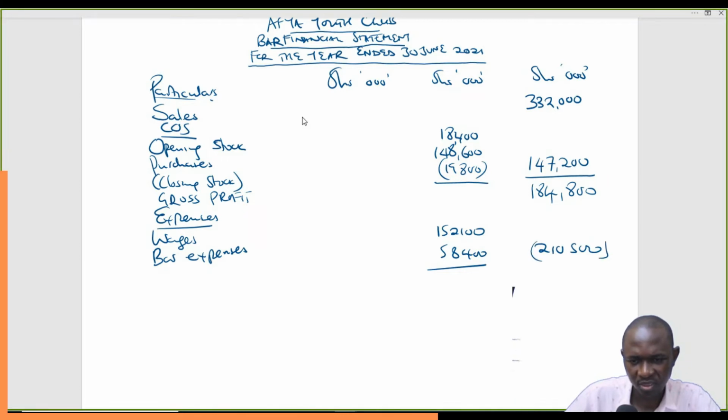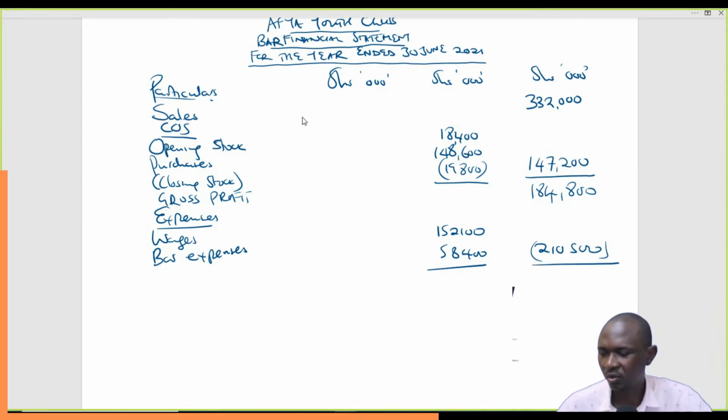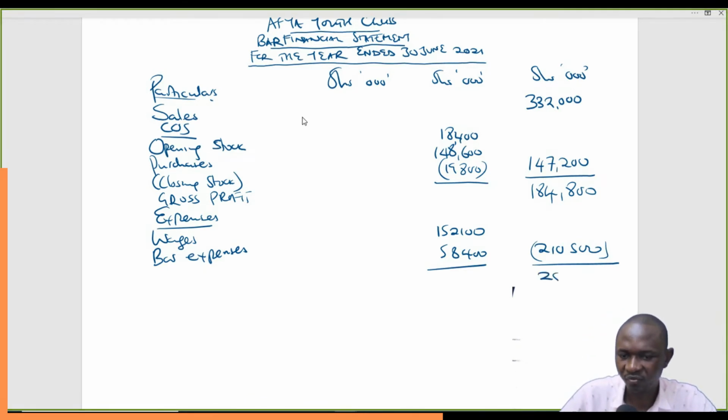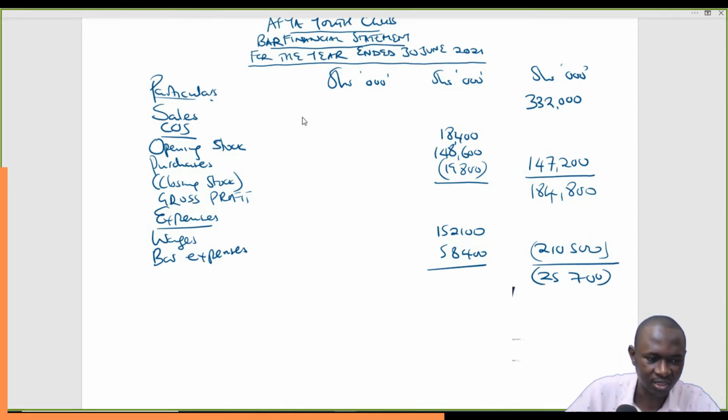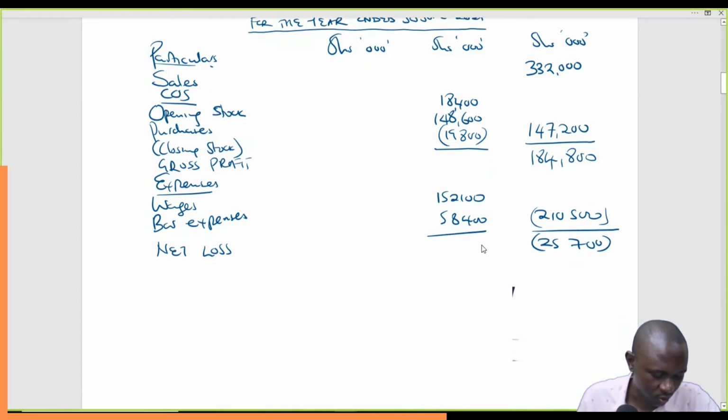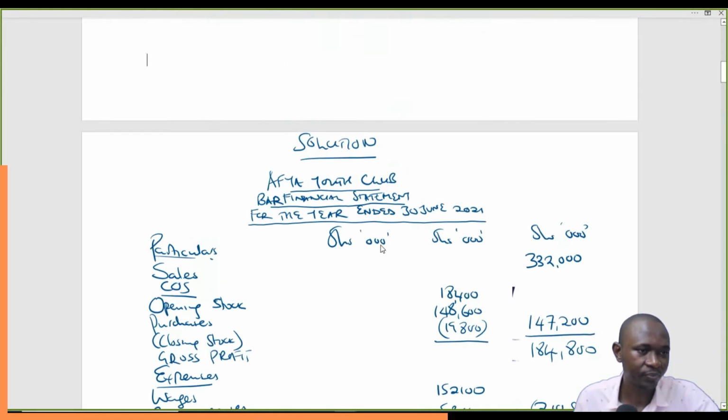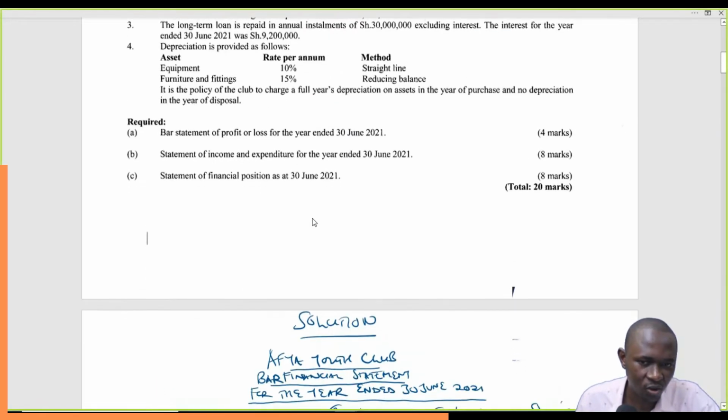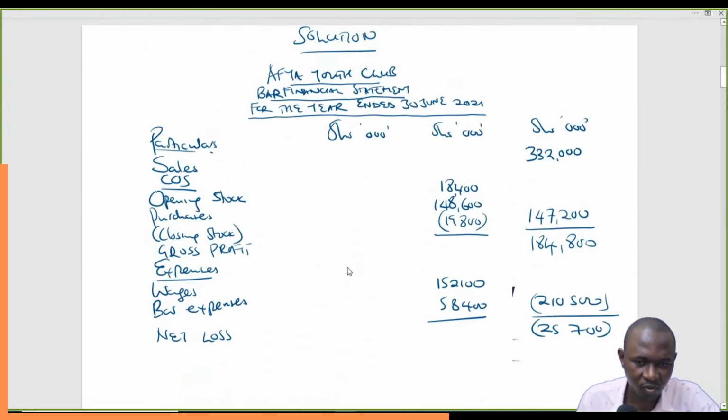And because these are expenses we less, so we'll have minus 184,800. Oh, looks like we have a loss. It's a loss, so we put it in brackets like that. Net loss of 25,700. So it means the club is making losses. So that is part A of the question. This should be able to give you 4 marks.